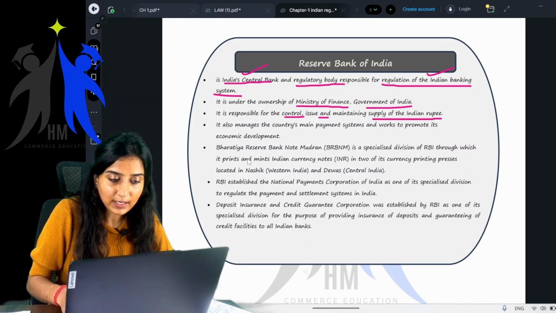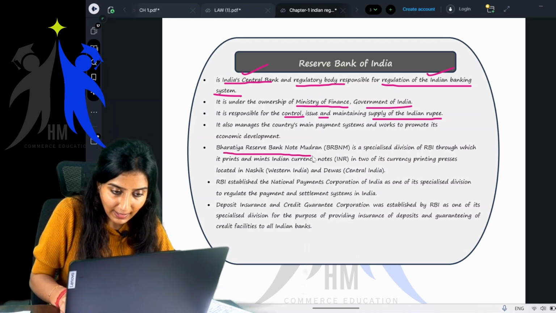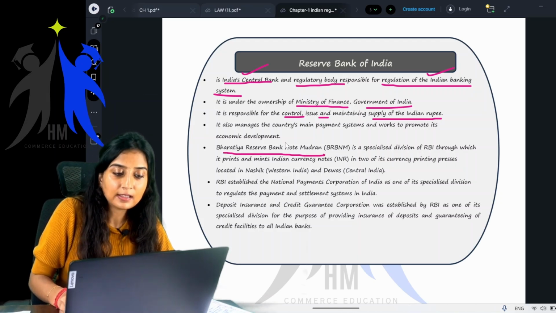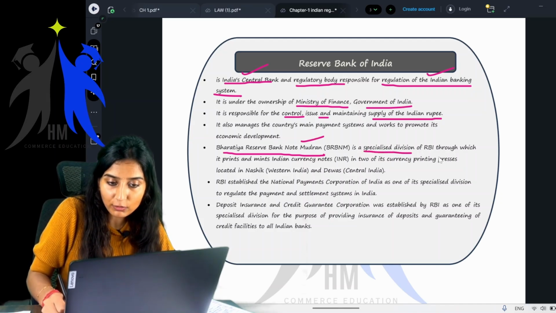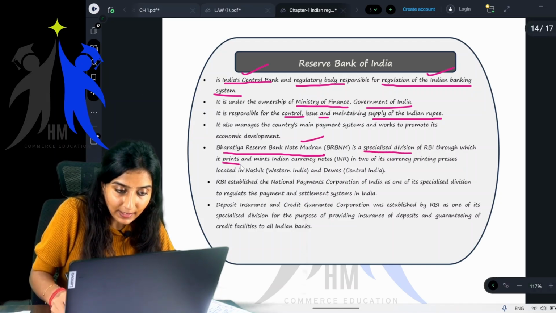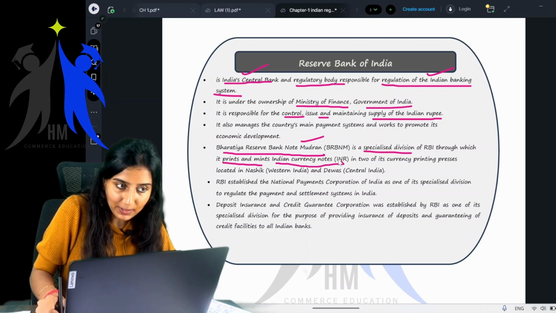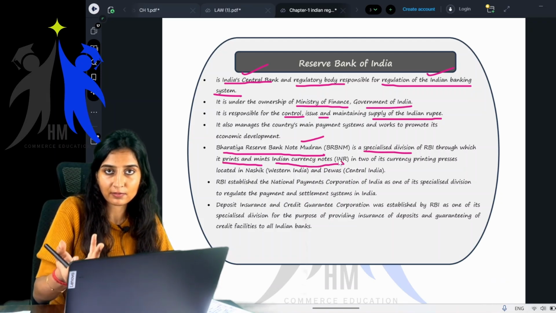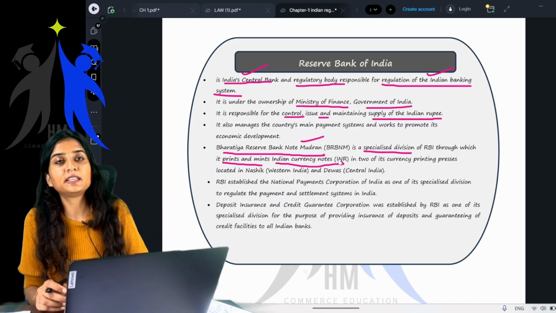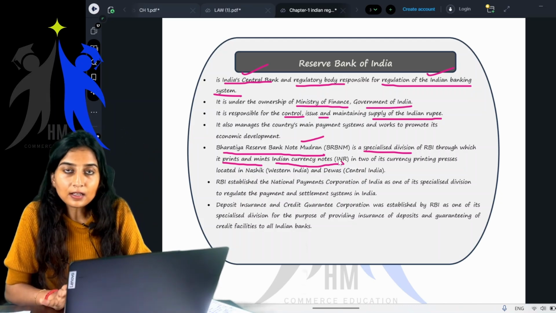Do you know RBI prints our Indian currency? See, Bharatiya Reserve Bank Note Mudran is a specialized division of RBI through which it prints and mints Indian currency notes. Whatever notes you have seen, all of these are printed by the RBI.